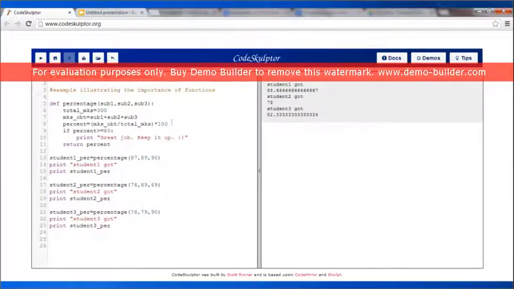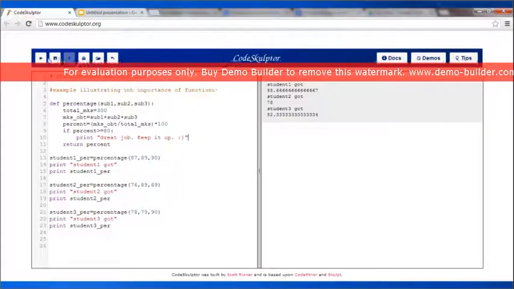That is, I've just included an if statement which says that if the percentage that has been obtained by the student is greater than or equal to 80, then you need to print a statement, great job, keep it up, and a smiley there. So what I have done is that I've just included this one small statement in the function definition, and this change is going to be reflected every time that I call that function. So here it shows that debugging becomes very easy. You don't have to debug every time, that means for each of the students. I've just made a very small change in the definition, and that is going to do my work.